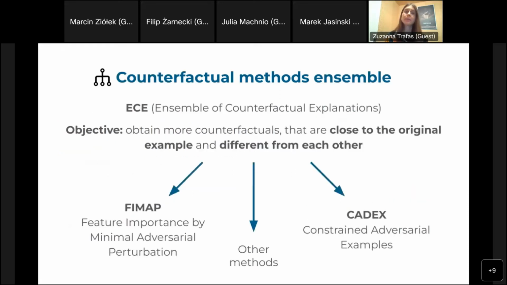For our library, we chose to implement the ECE method, which creates an ensemble of counterfactual explanations and selects a set of the best of them, taking into account how close they are to the original example and how different from each other they are. Additionally, we implemented Temat, which creates perturbations with a neural network trained to generate a counterfactual, and Codex, which uses gradient descent to find the decision boundary. Both these methods can be used with the ensemble, and other counterfactual methods could also be easily adapted to the library.